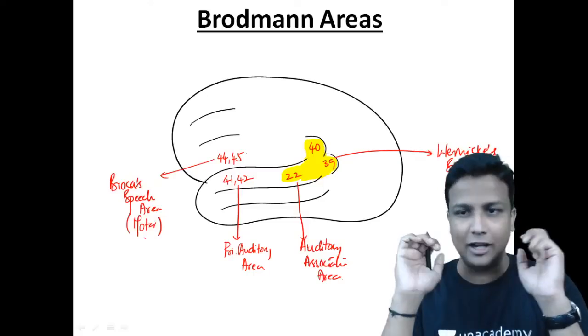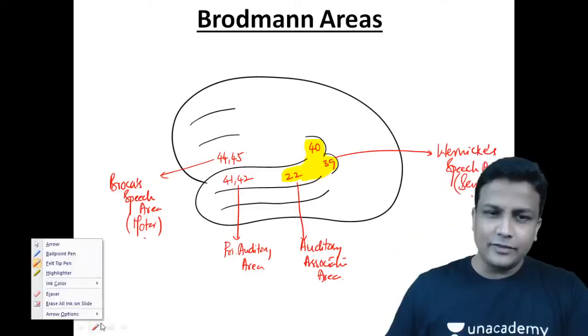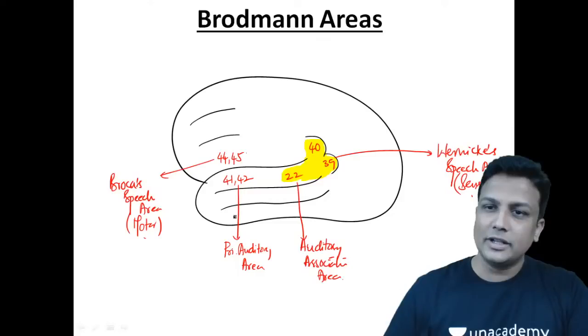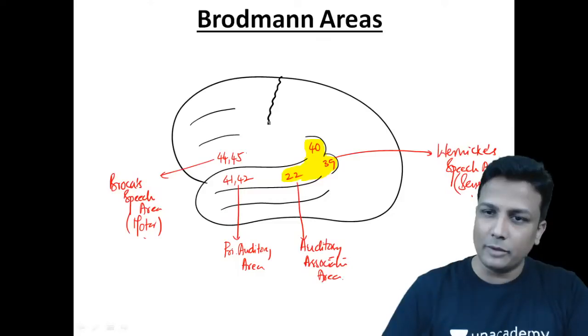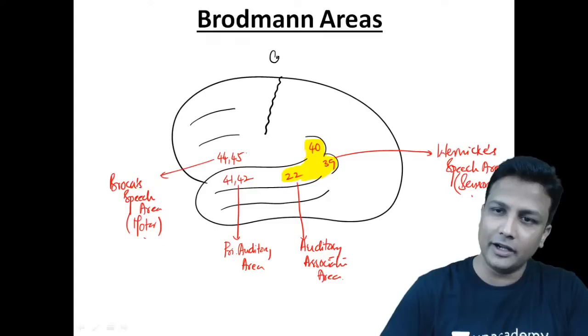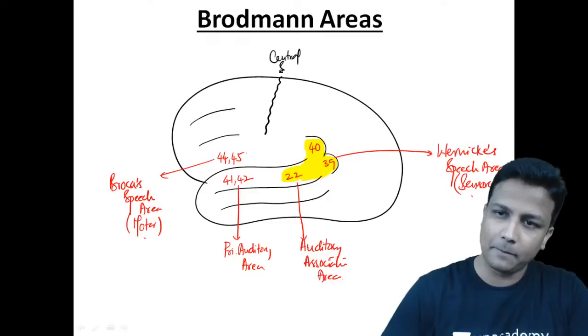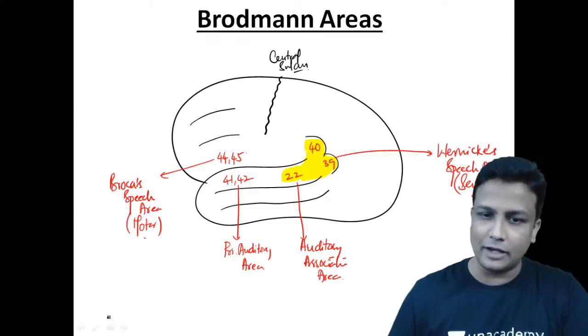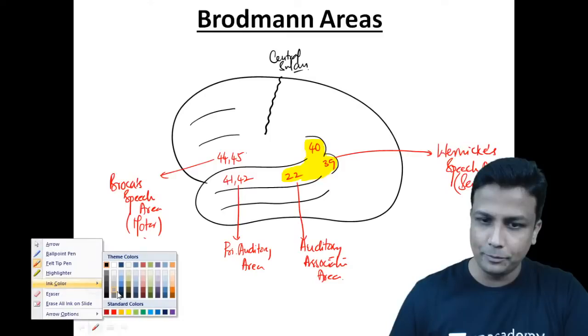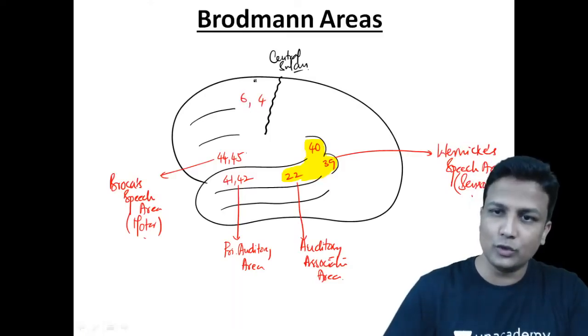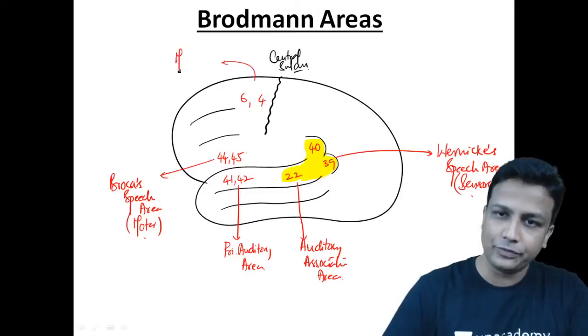Lovely. And after that, every medical student knows about this sulcus. There'll be a very prominent, clear-cut, well-demarcated central sulcus. And right in front of the central sulcus, you'll have area number 4. And in front of that, you'll have area number 6, guys. And these two will be your motor areas. One will be primary and another one will be the premotor area.